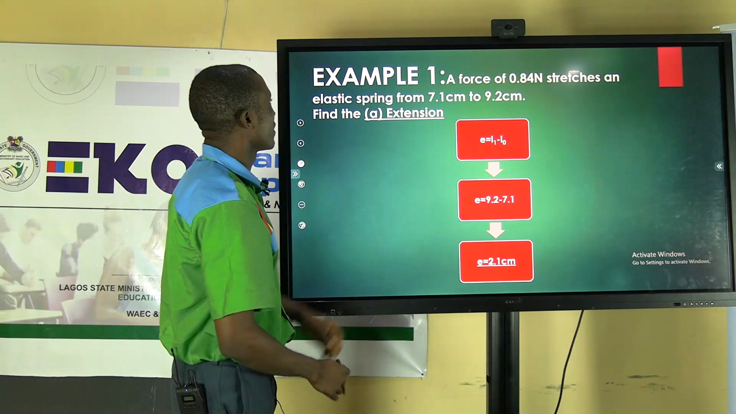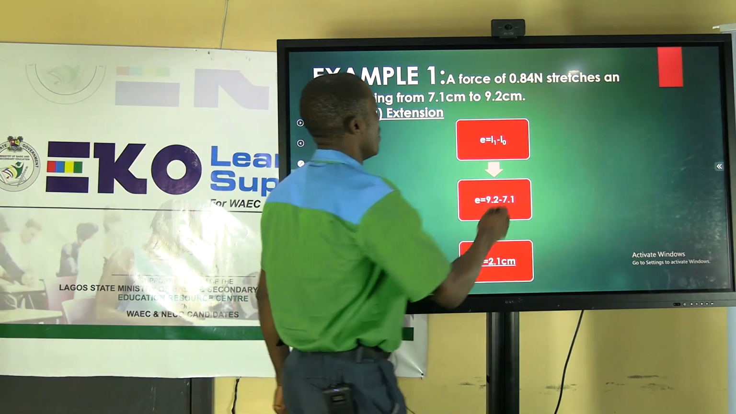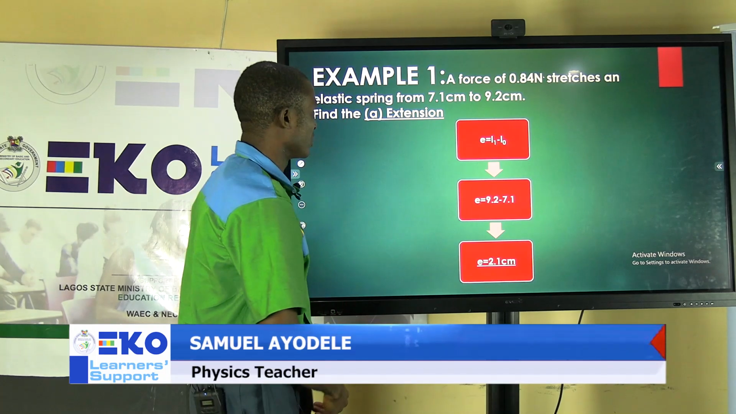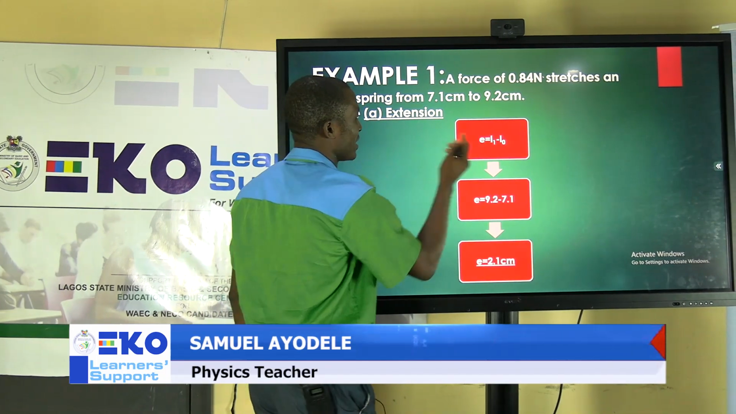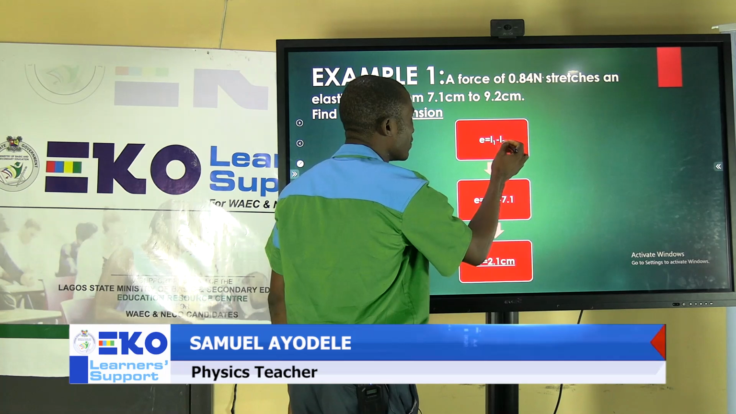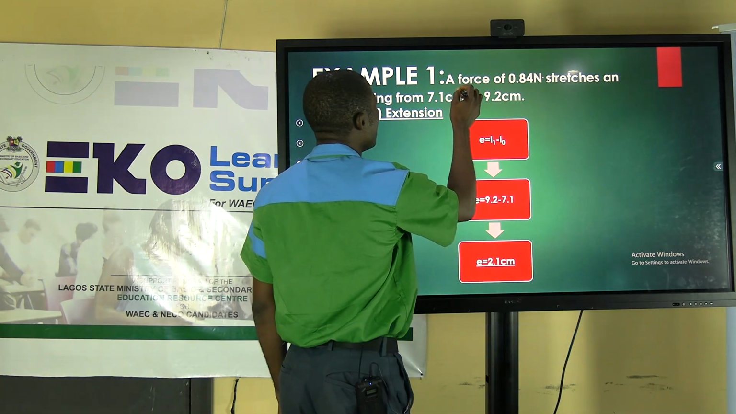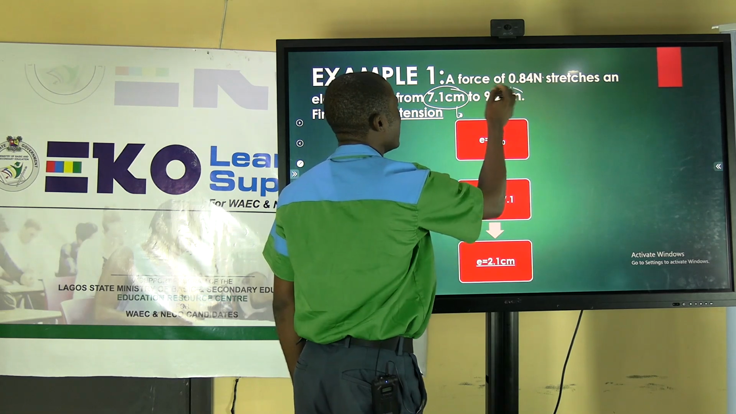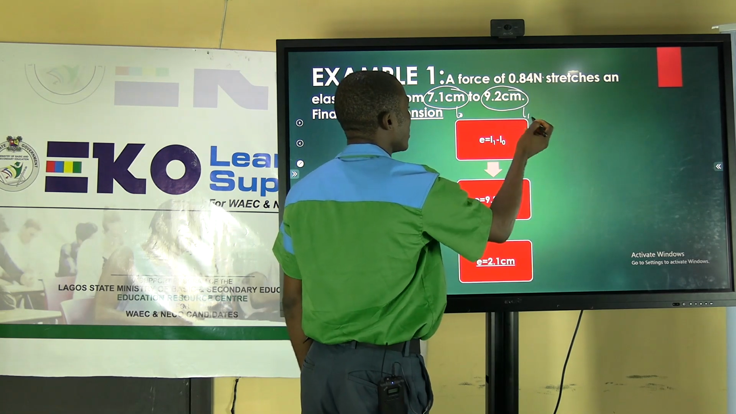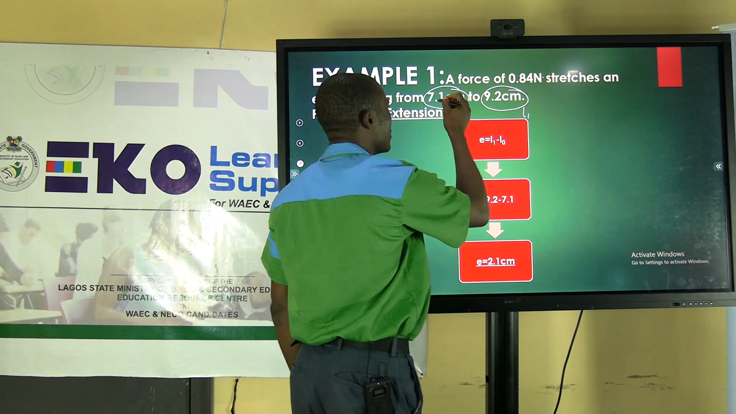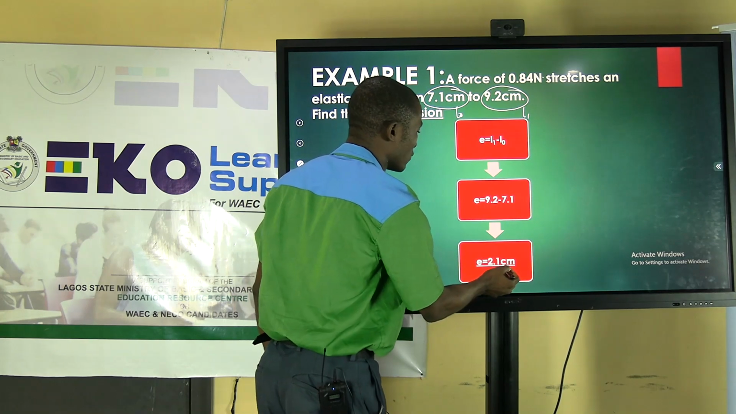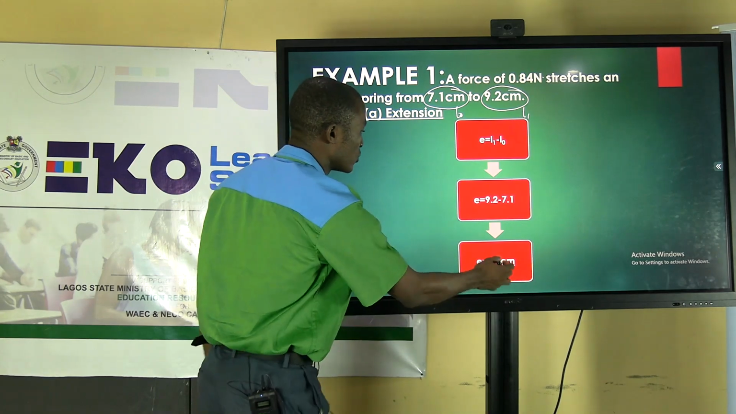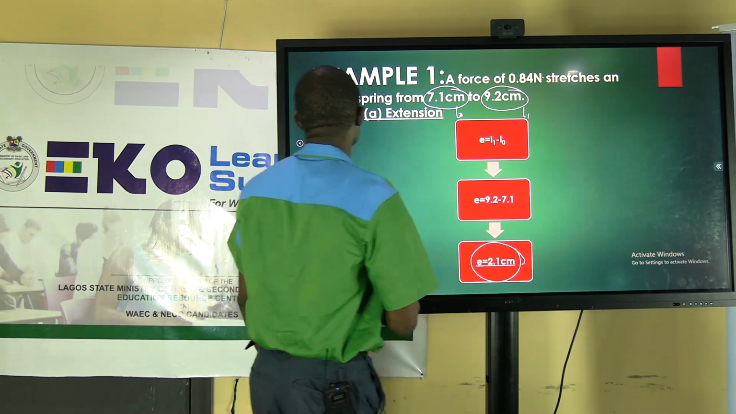Now let's solve. A force of 0.84 Newton, we are asked to solve for the extension. Extension is the new length minus the original length. This is the old length, L0, and this is the new length, L1. So the difference between 9.2 and 7.1, when you subtract, you're going to have 2.1 centimeter. So the extension here is 2.1 centimeter.